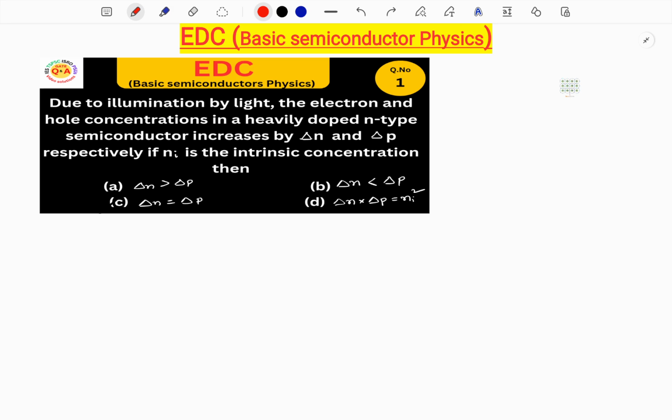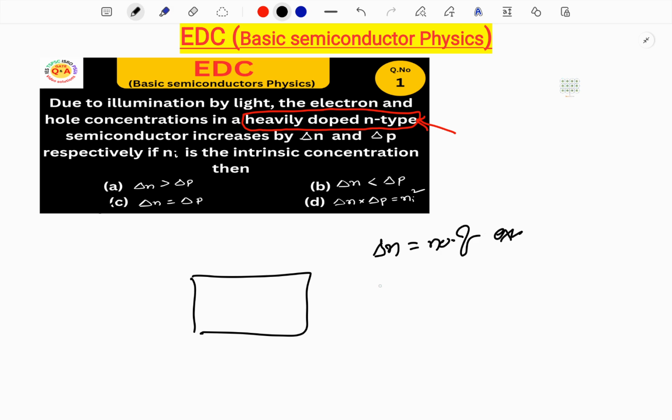In the question, he is saying that there is an n-type semiconductor. He is giving it as heavily doped. This is the confusing part. Generally, by saying heavily doped n-type, we will come to the conclusion that electrons will be more than delta N. Delta N is the number of excess electrons. Delta P is equal to the number of generated excess holes.